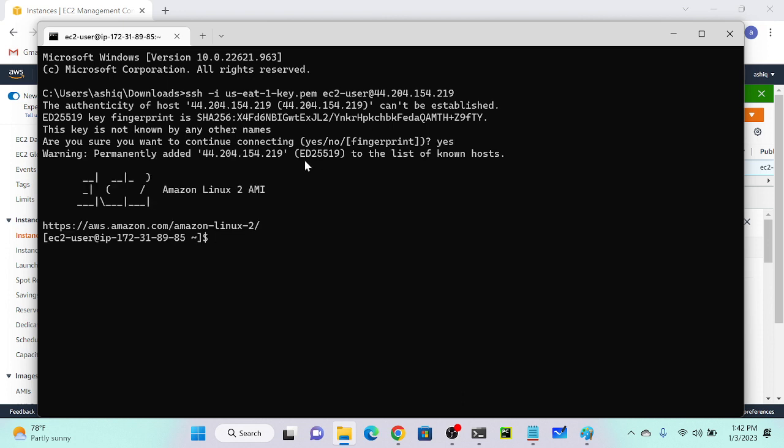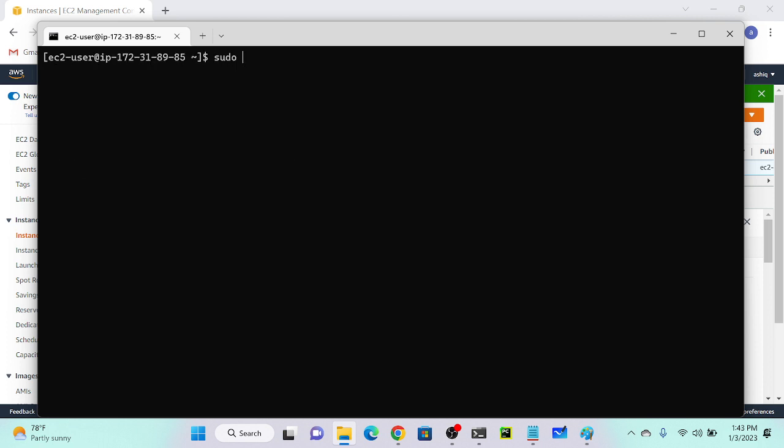So now you can see that I successfully connected my virtual machine. Is it visible or not? Okay, so I'll become root first, sudo su. So first we need to install Apache, right?